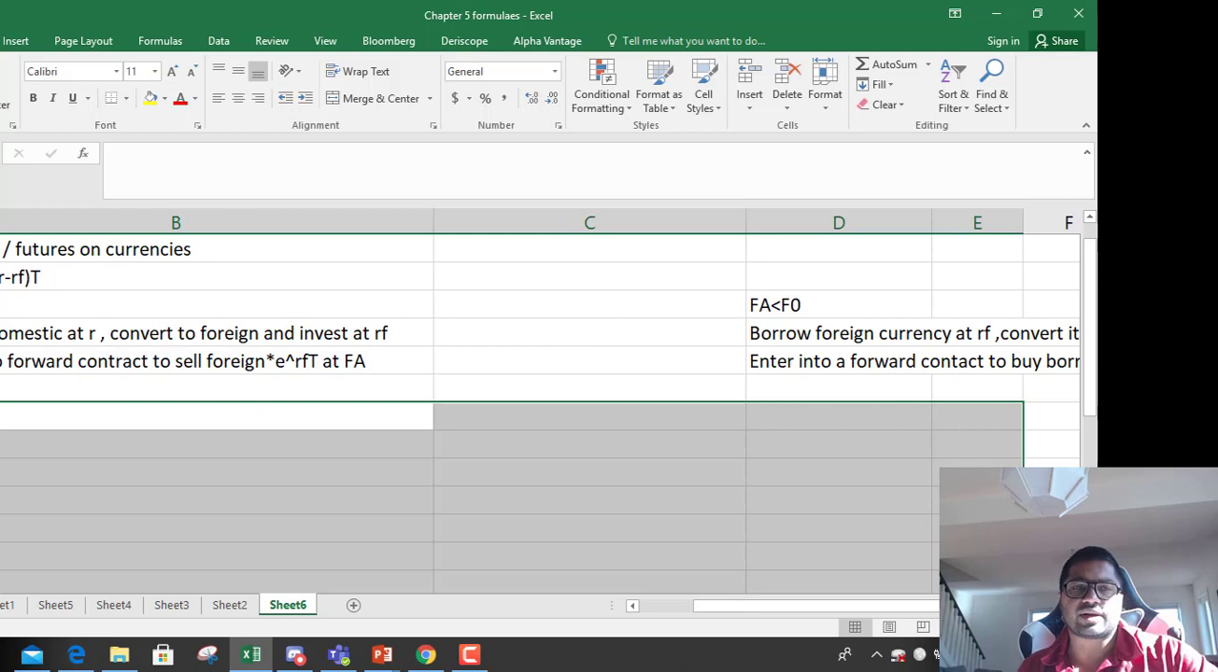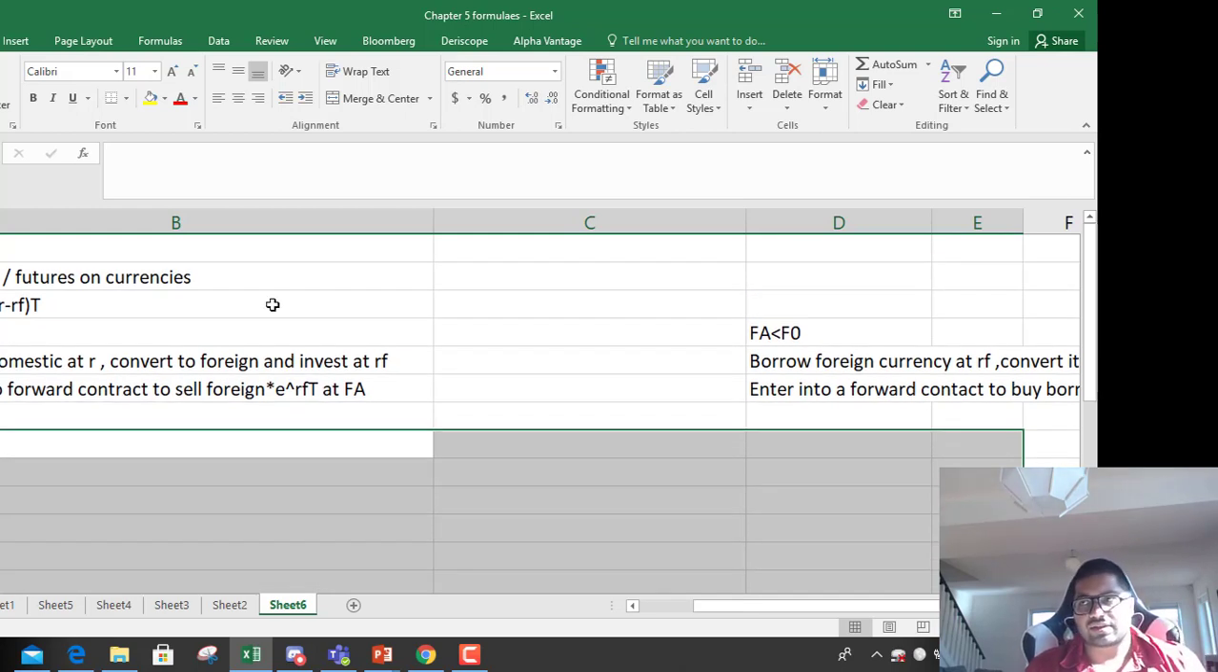So just to summarize, forward contracts on currency, you will always see two rates: the domestic risk-free rate R, and the foreign risk-free rate RF. So first calculate the forward. F0 equals S0, that is the current spot, times e to the power (R minus RF) times T, right?